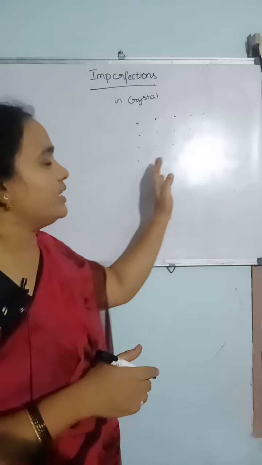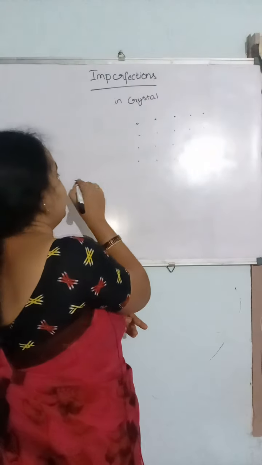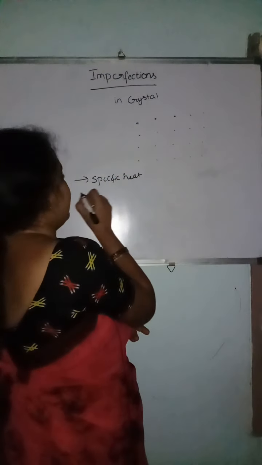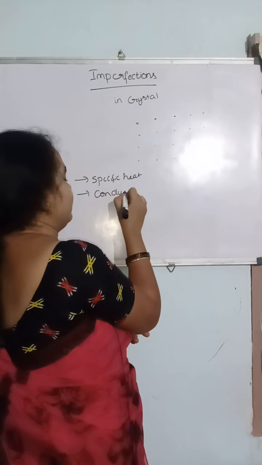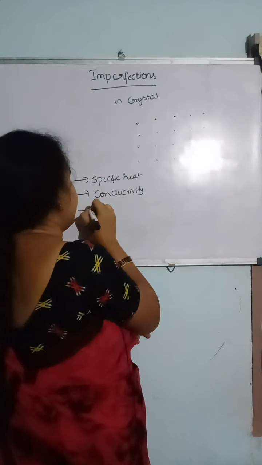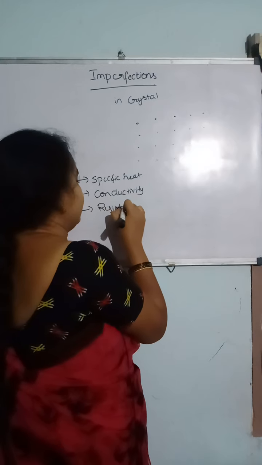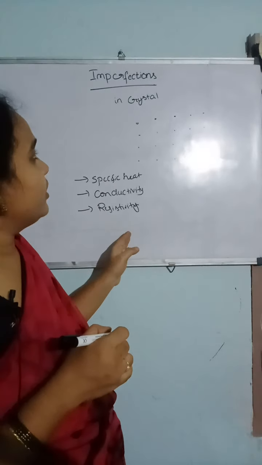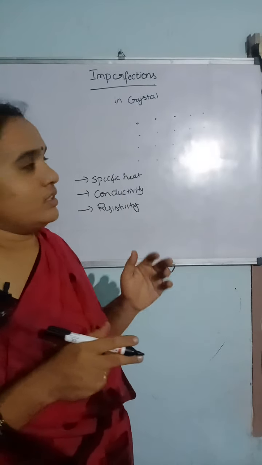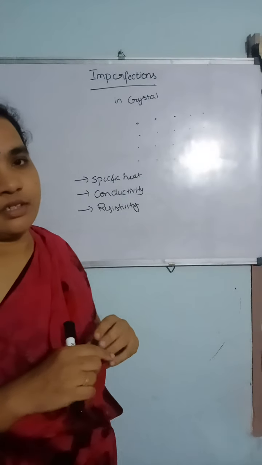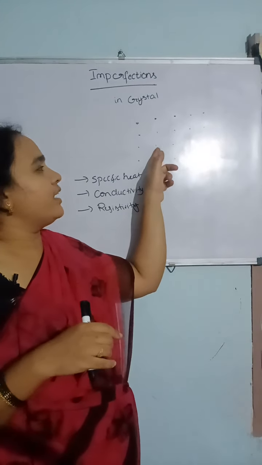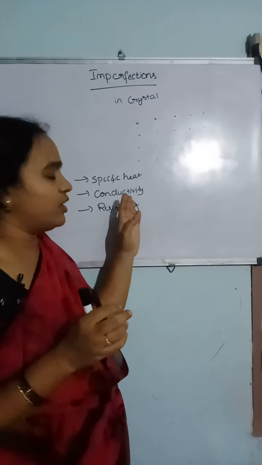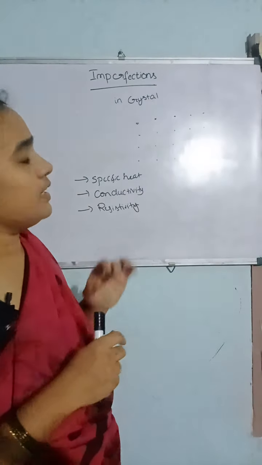The deviation of the regular arrangement of atoms in a crystal is called an imperfection. So this imperfection will affect the specific heat and conductivity and resistivity, etc. All the thermal properties are affected due to this imperfection, because due to the vibrations of atoms, phonons will generate. If any atom is missing, the phonon interaction may differ, so different phenomena may occur. So these are the imperfections.